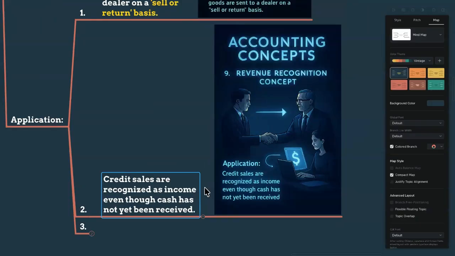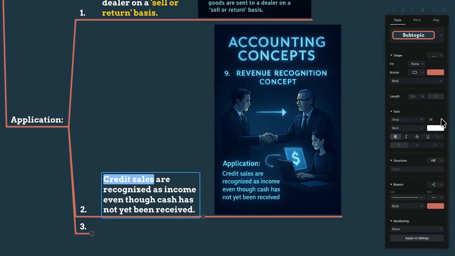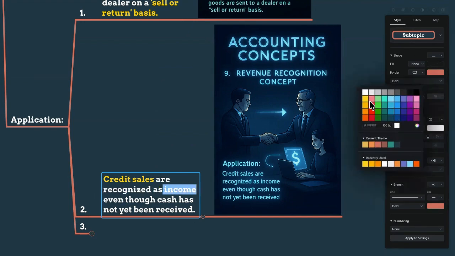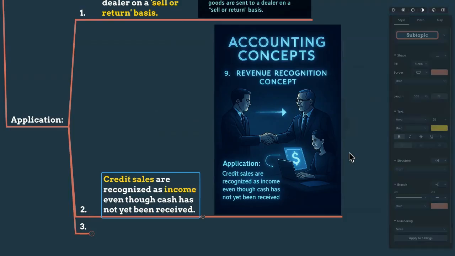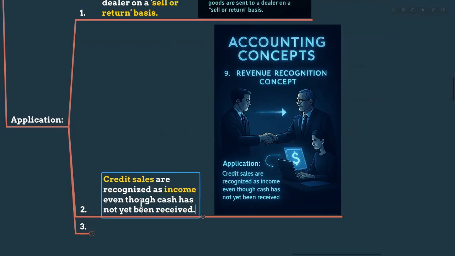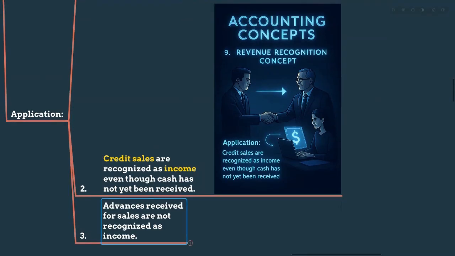Still, the risk and reward is with the owner, right? So that's why we are not recognizing the sales on return basis goods transfer, as well as the credit sales. Even if we didn't receive the money from the person, the credit sales are still recognized as income. We record it as sales income, though we are not receiving any money, even though the cash is not yet received, because of the revenue recognition concept.